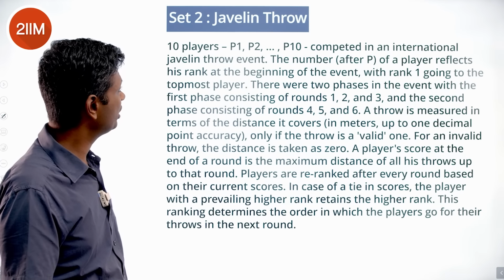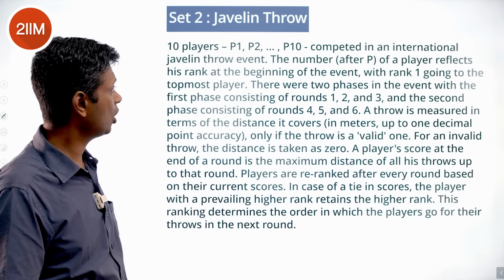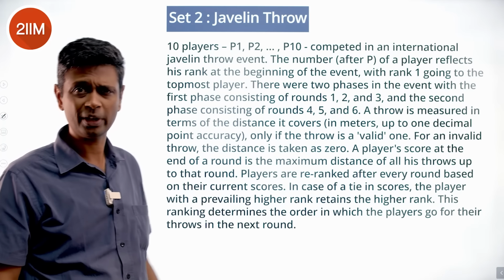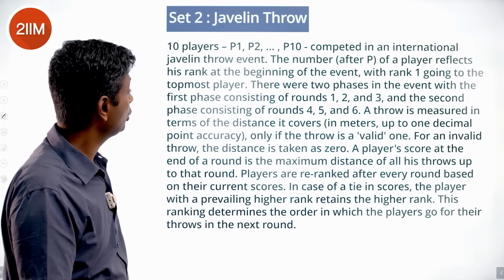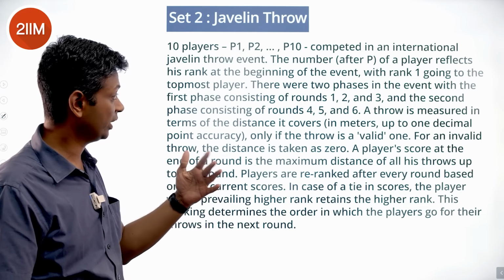10 players, P1, P2, P3 till P10 competed in an international javelin throw event. The number after P of a player reflects his rank at the beginning of the event, with rank 1 going to the topmost player. Reasonably intuitive. There are 2 phases in the event. First one consists of rounds 1, 2 and 3. Second phase 4, 5 and 6.